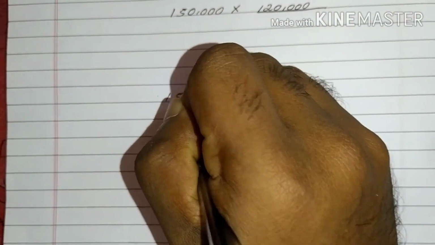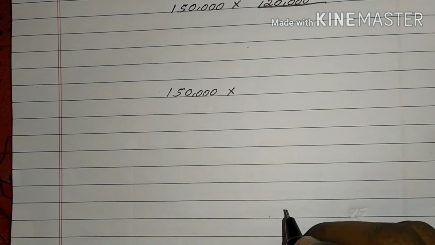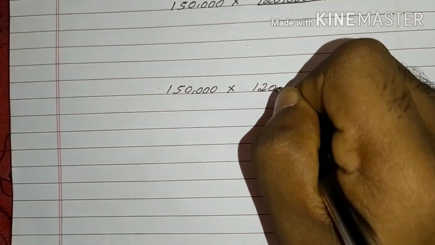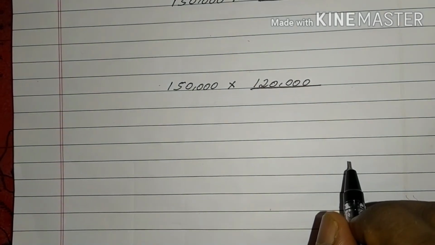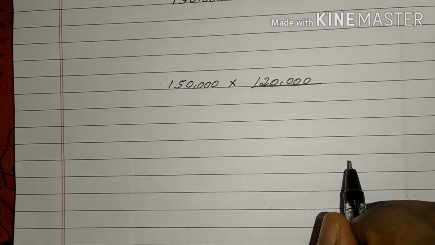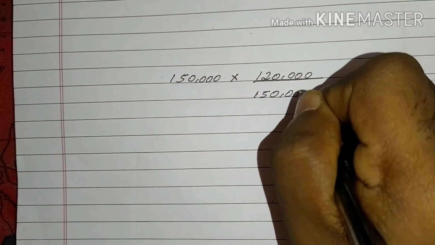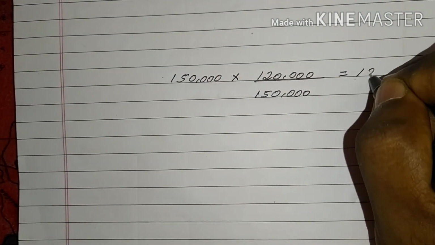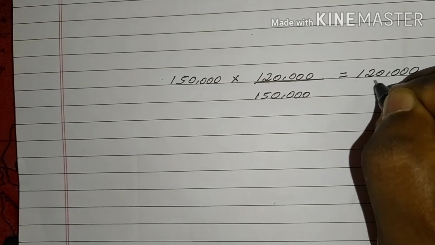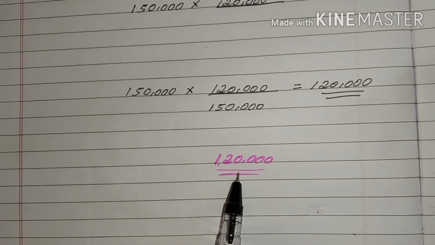Actual loss of stock is 1,50,000, into policy value, which is directly given in the question, 1,20,000, divided by value of stock as on date of fire, which is obtained from the closing stock of the memorandum trading account, 1,50,000. Then we get the net claim as 1,20,000. Hence, we got the net claim as 1,20,000.